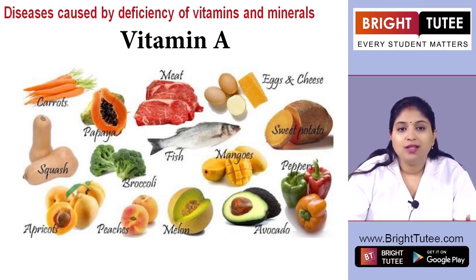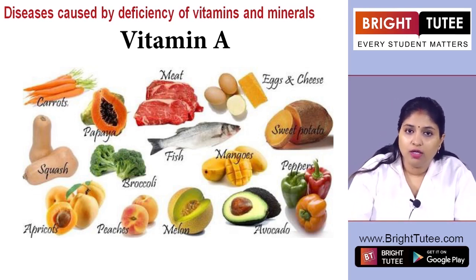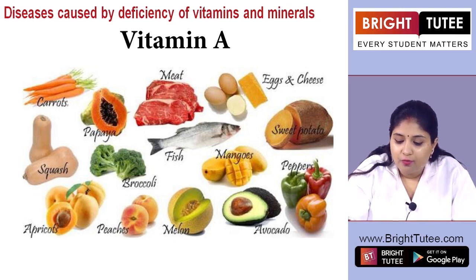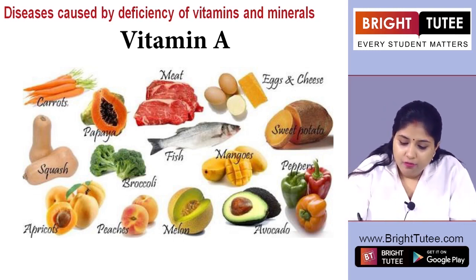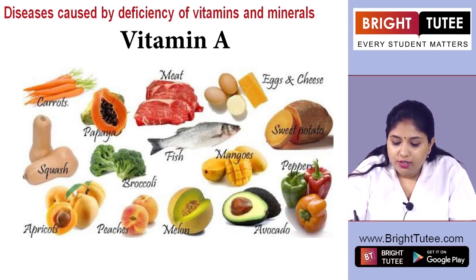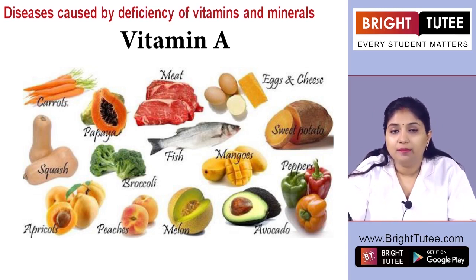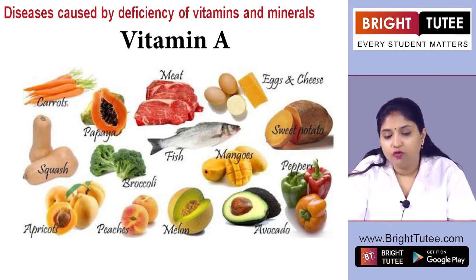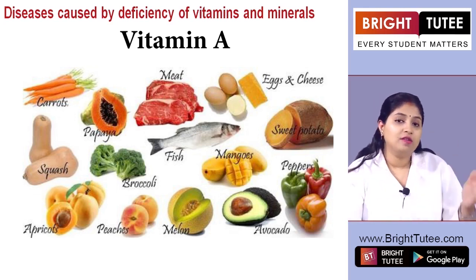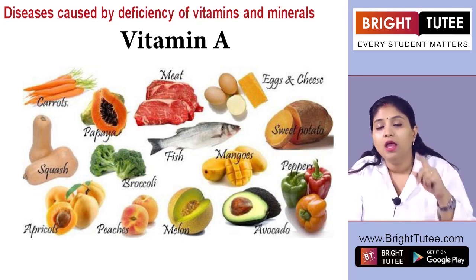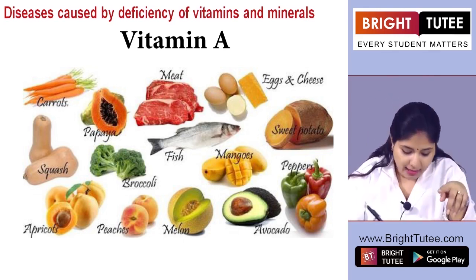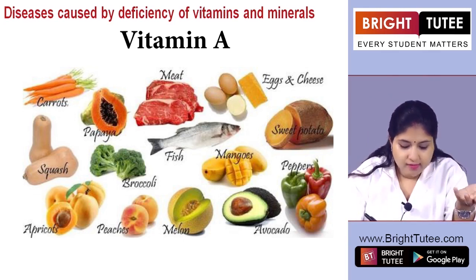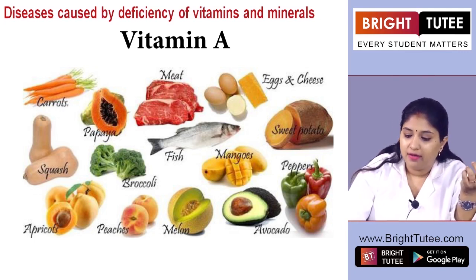So loss of vision is the disorder, and usually what are the signs? We see that there is poor vision, then loss of vision in the darkness. This is one of the major symptoms that we see. Then sometimes there is loss of complete vision. So not only in the darkness, if the deficiency remains for a long time, what will happen? A person will be completely blind, right? This disease is also called night blindness.